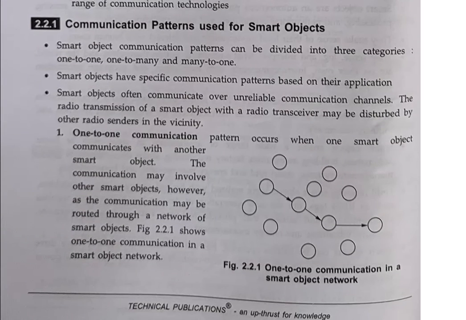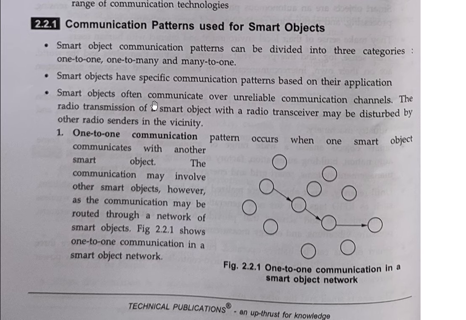Now we will see some communication patterns used for smart objects. Smart object communication patterns can be divided into three categories: one to one, one to many, and many to one. Smart objects have specific communication patterns based on their application.